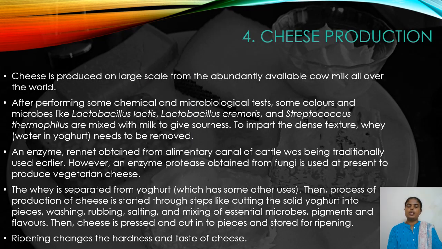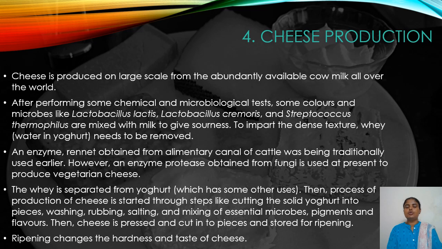The next topic we are going to see is cheese production. Cheese is produced on a large scale from abundantly available cow's milk all over the world. Before making cheese, first chemical and microbiological tests of milk are performed. Some colors and microbes like Lactobacillus lactis, Lactobacillus cremoris, Streptococcus thermophilus are added with milk. It imparts the sourness to milk.